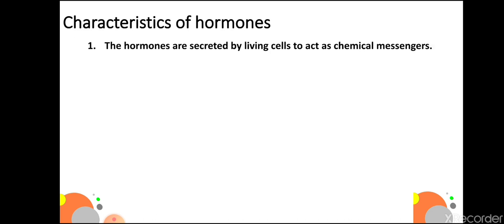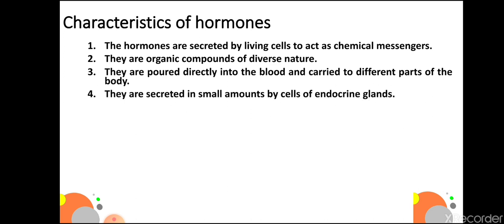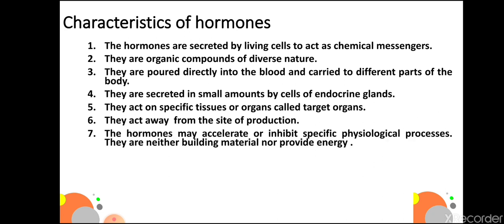Characteristics of hormones. The hormones are secreted by living cells to act as chemical messengers. They are made up of carbon compounds and hence they are organic compounds of diverse nature. They are poured directly into the blood and carried through different parts of the body. Hormones are secreted in small amounts by the cells of endocrine glands. Hormones act on specific tissues or organs called target organs. Hormones act away from the site of production.